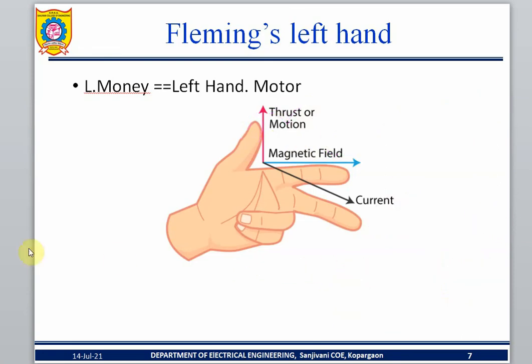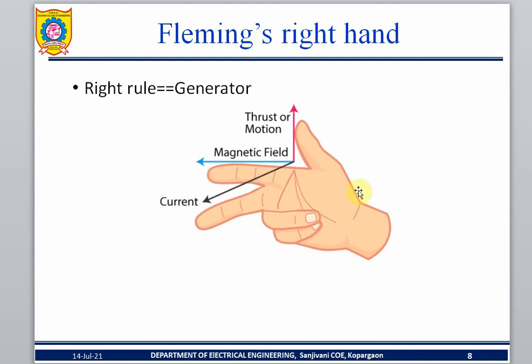Fleming right hand rule applies to the generator. What is a generator? This is a DC generator. The output is current. The final output is current. So that is the final output.